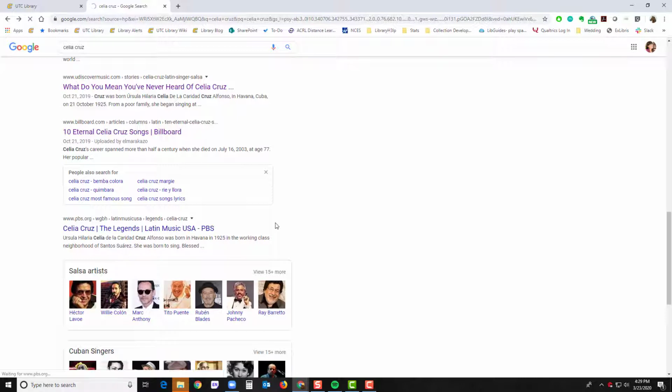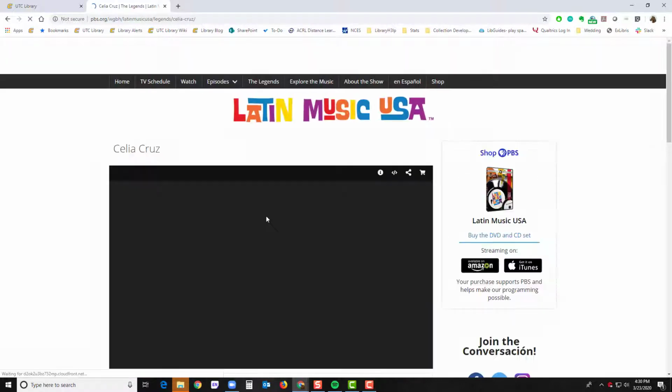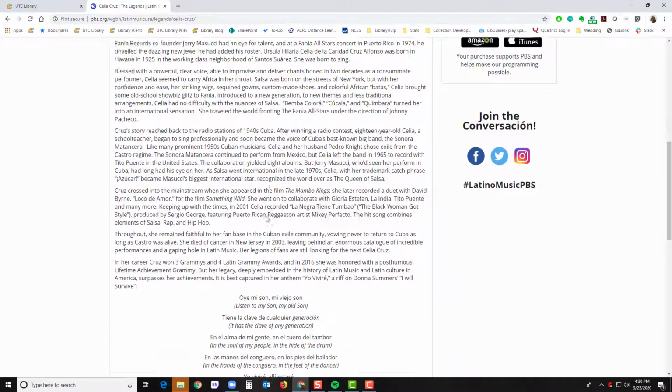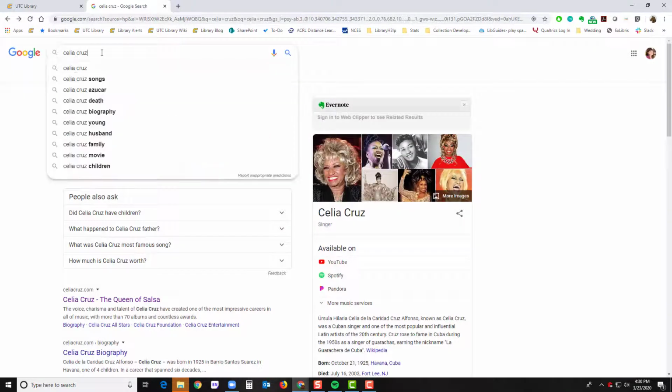And then the last result here on the first set of Google results is a PBS page. So PBS, kind of similar to NPR, again, is something that I definitely recommend that you use. If you wanted to find a specific magazine or newspaper publication and see if they've written about Celia Cruz or your given topic, you could put it in just like this.